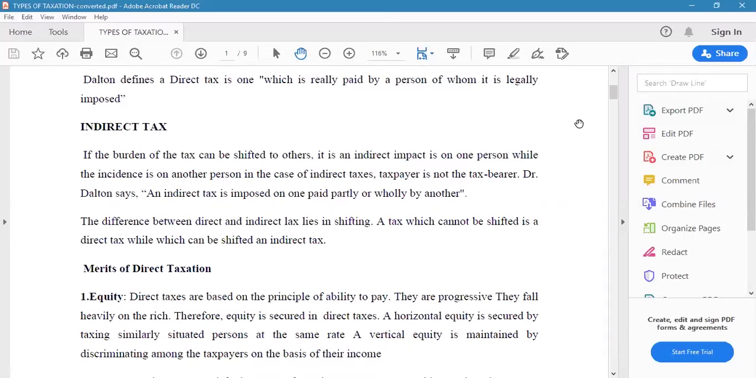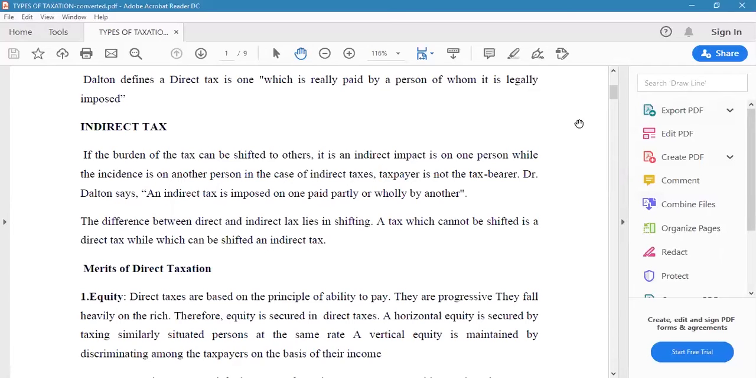The shifting process also depends upon the elasticity of demand of the commodity. Sometimes the tax burden can be shifted forward. Sometimes the tax burden can be shifted backward. So there will be forward shifting and backward shifting. Here we can say the taxpayer is not the tax bearer in case of indirect tax.